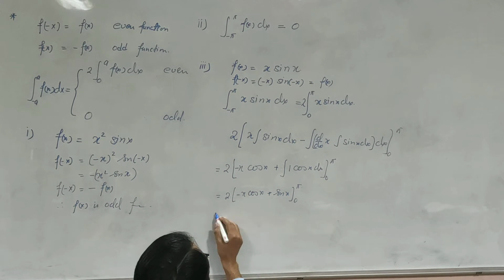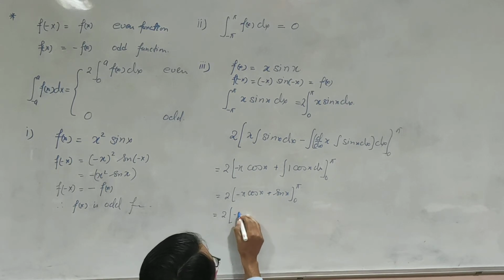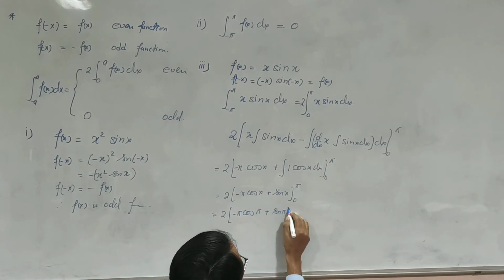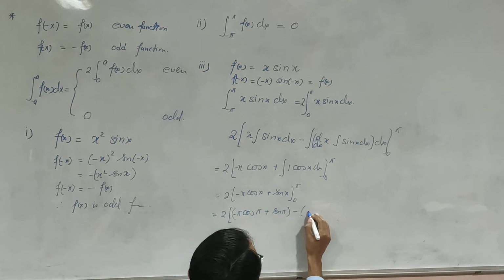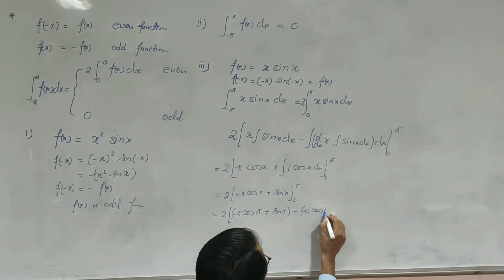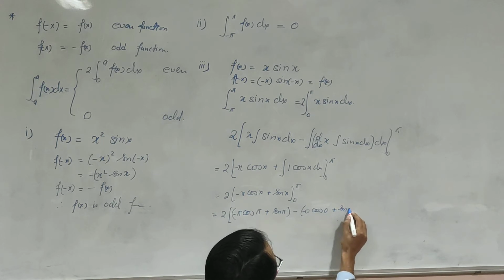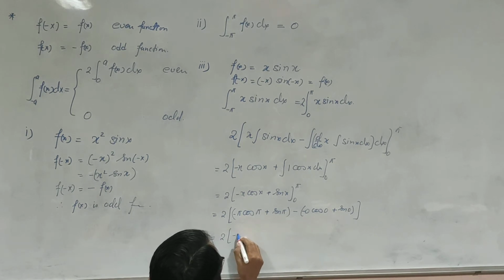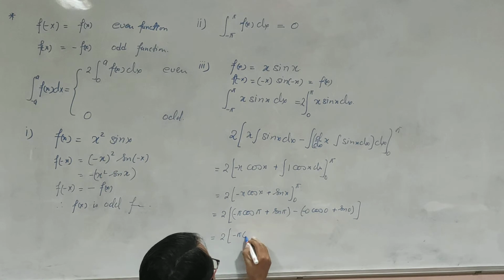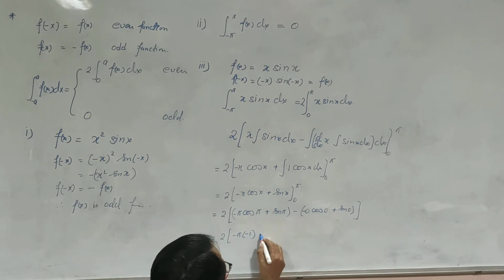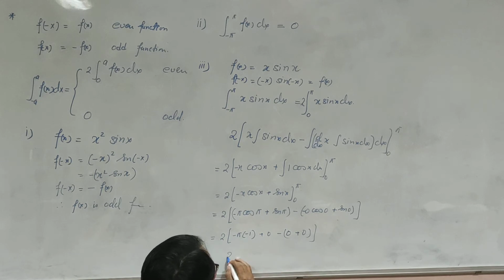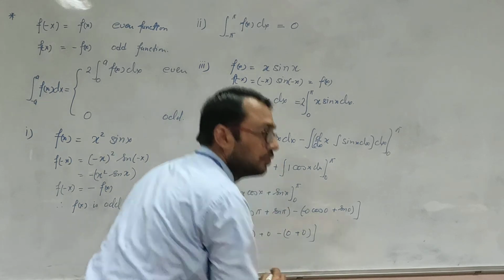Let us apply the limits. It will be 2 times [-pi cos pi plus sin pi, minus (0 cos 0 plus sin 0)]. Let us put the values. 2 times -pi, and cos 180 or cos pi is -1. Sin 180 is 0. Minus 0 into anything will be 0, and sin 0 is 0. So it will become 2 pi. The answer will be 2 pi.